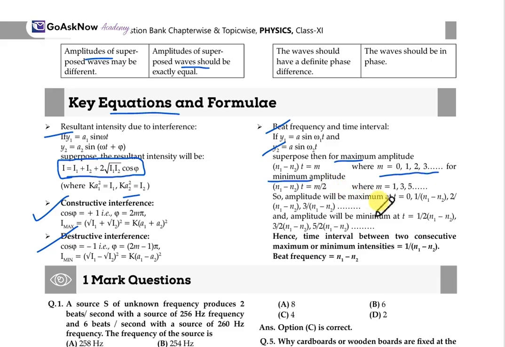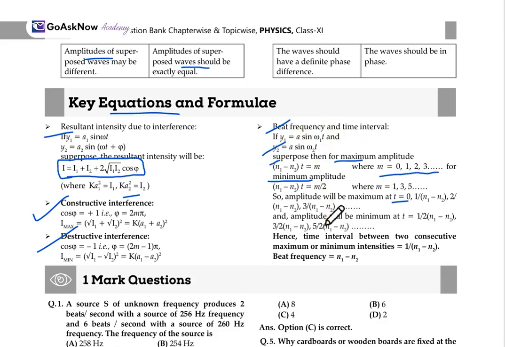So, the amplitude will be maximum when the time t is equal to 0, 1/(n1 minus n2), 2/(n1 minus n2), 3/(n1 minus n2). This will be the maximum amplitude, at time t equals 0. Now, the amplitude will be minimum at t equal to 1/2(n1 minus n2), 3/2(n1 minus n2), 5/2(n1 minus n2). So, this is the condition for the time interval and this is the condition for the frequency.